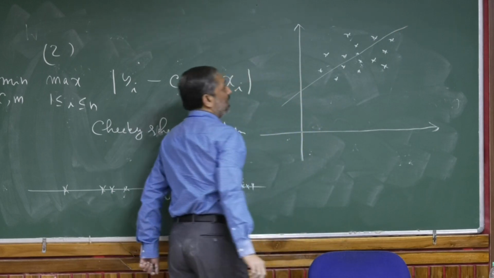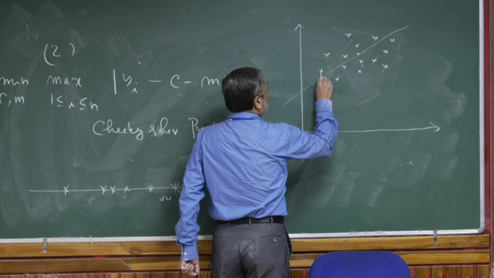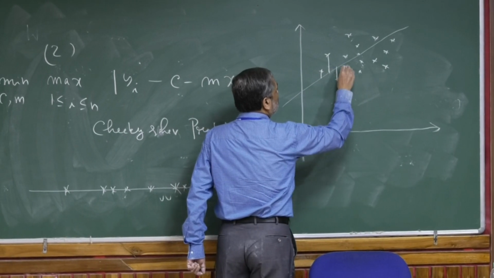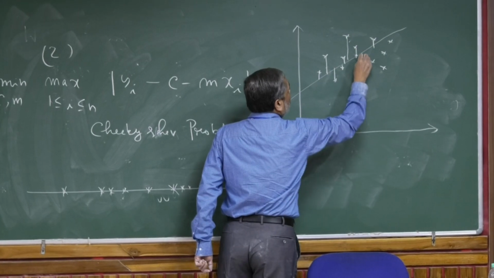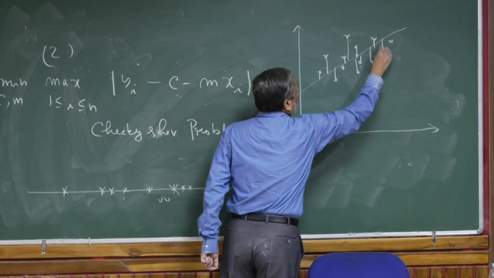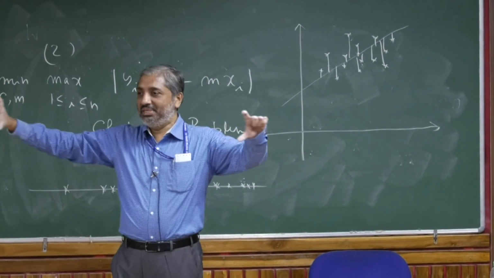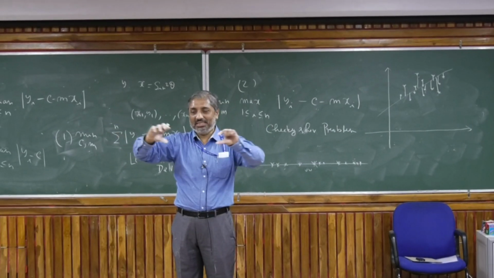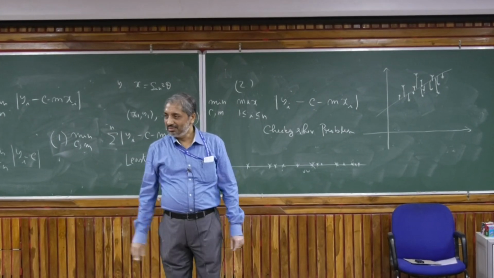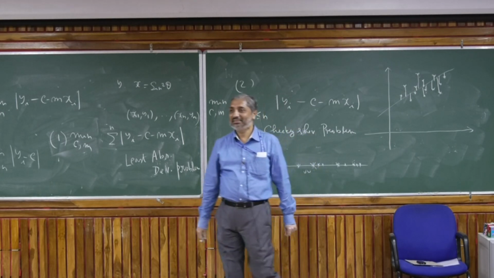And I'm trying to find a line so that if I look at the median of these deviations, there are different deviations for different points. So I calculate the median of these deviations, and I have to choose my line in such a way that the median deviation is the least. So if you follow the analogy from there, what do you need?